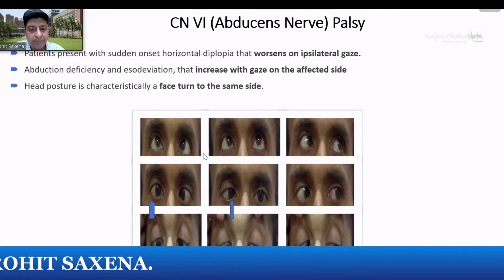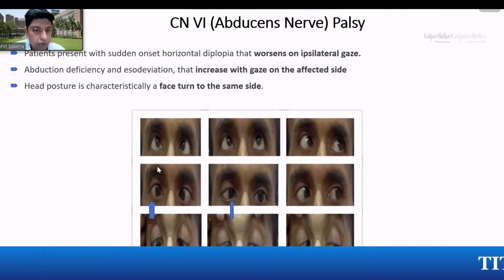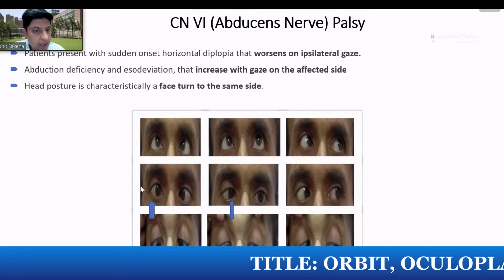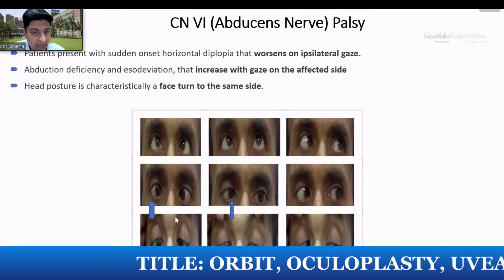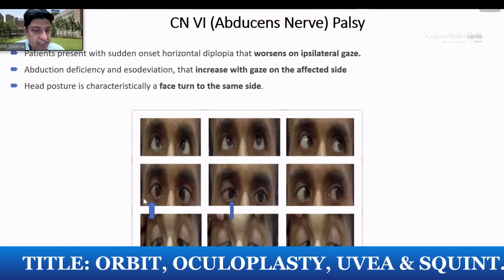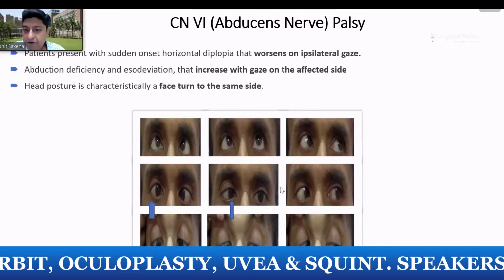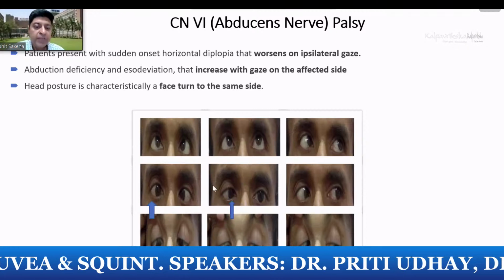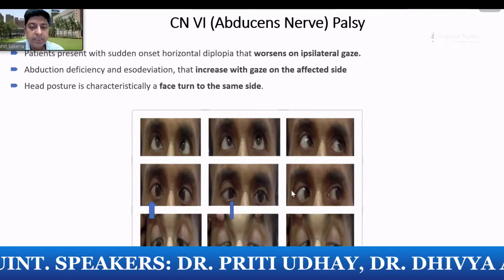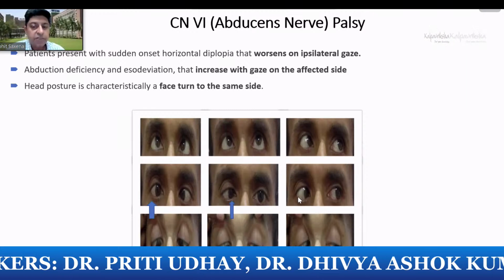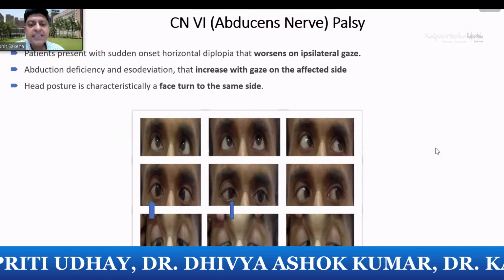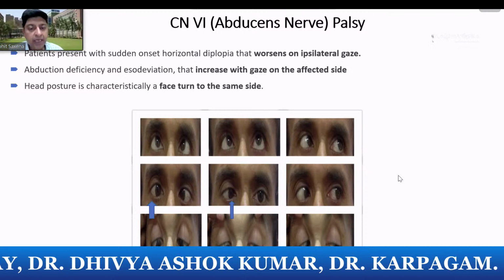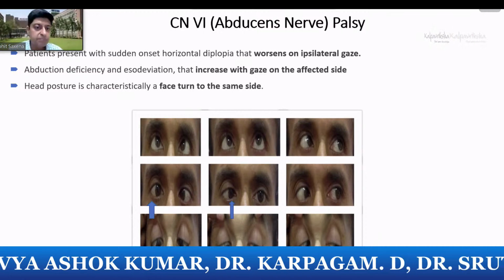So if you see this patient, you can see there is a right esotropia. The esotropia increases in dextroversion. This eye is not going out. This eye moves in. For dextroversion, the amount of deviation has increased. In this case, there virtually is no deviation in levoversion. So this is an incomitant strabismus, a right lateral rectus paresis. So that's the most common incomitant horizontal strabismus that you will see.